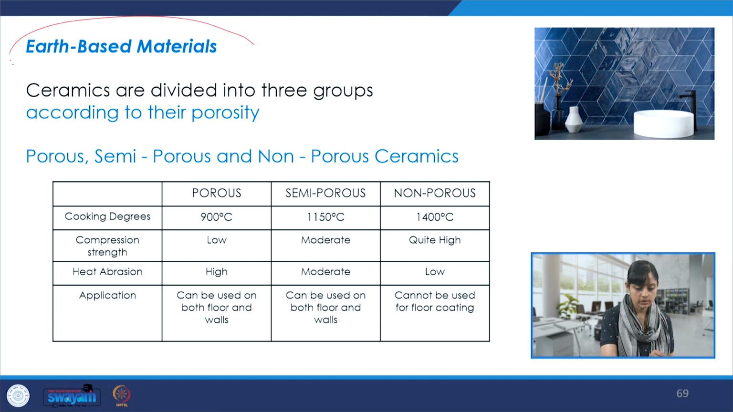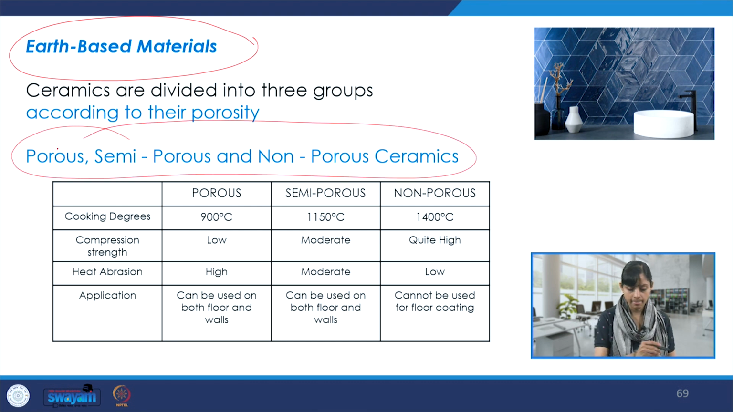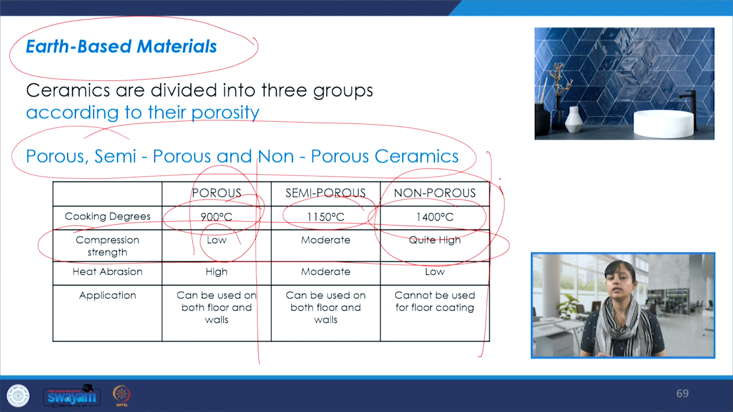There are also earth based materials, and within that they could be porous, semi porous, and non porous, and it depends on the degrees or the temperature to which they are subjected. So, their compression strength actually varies from low in the case of porous to quite high in the case of non porous. So, again, depending on which area they are used for, and where they have to be applied, one can pick and choose.